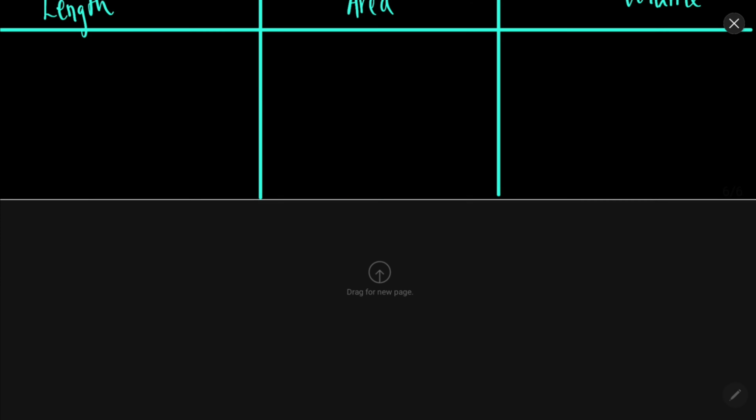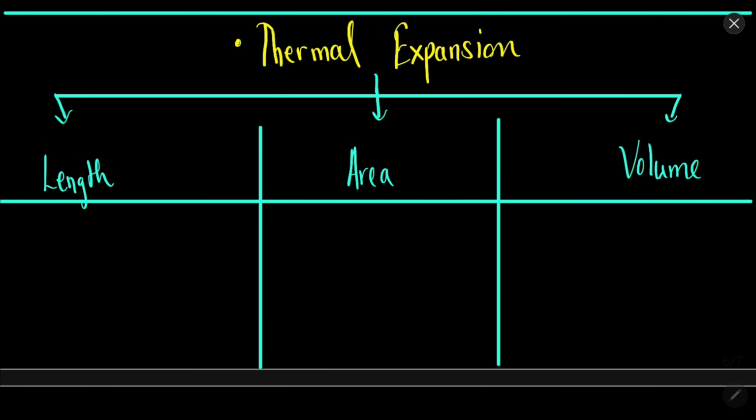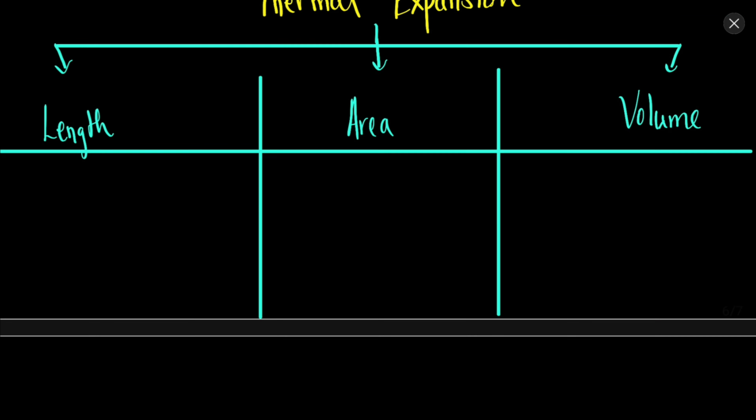Let's say we are in one dimension, and there is an object that mainly has some length, and the height and breadth are quite negligible. If the temperature of that object is increased, then the length of the object will increase.